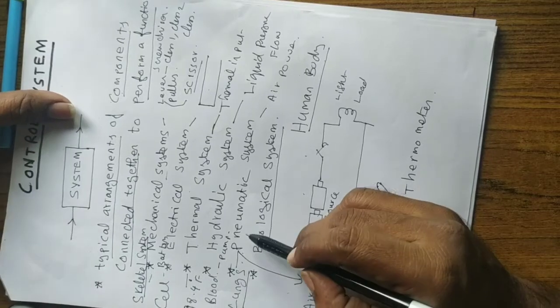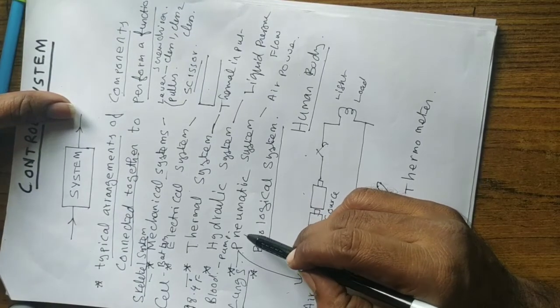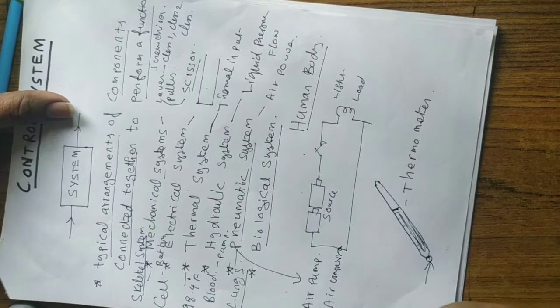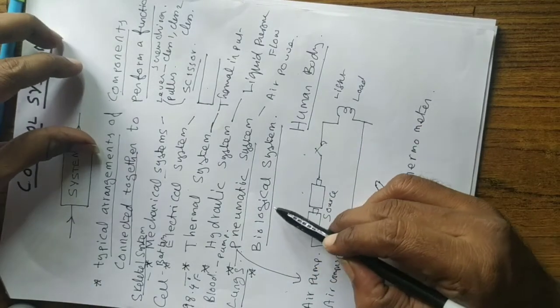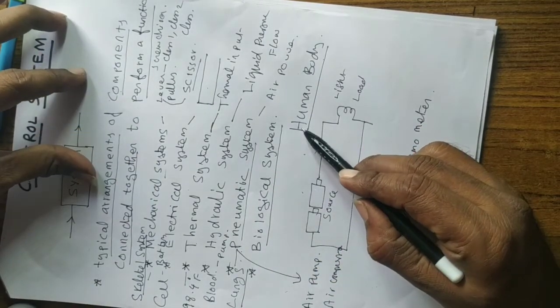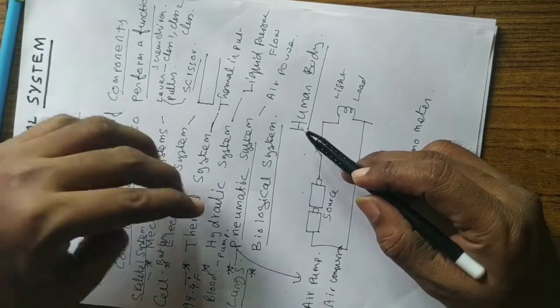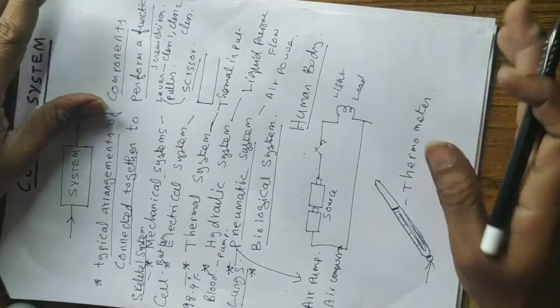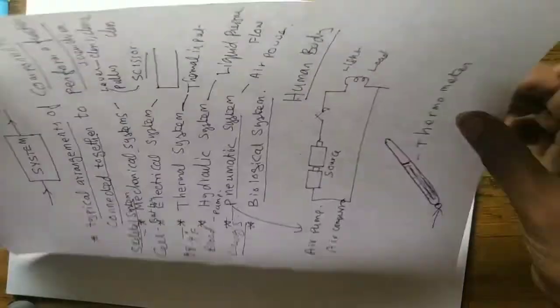Oxygen. So we have airflow inside our body controlled by the lungs. So pneumatic systems are also there in our body. So I can say that the human body is a biological system, and it comprises almost all these kinds of systems. So the human body is a very complex system, right?